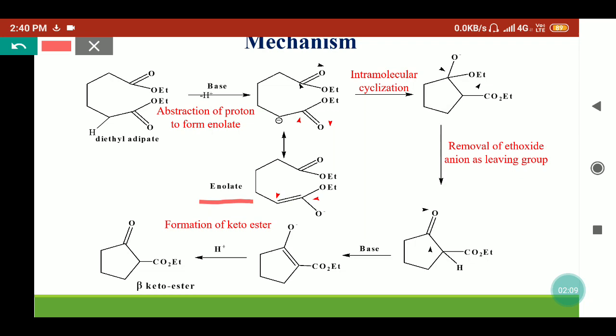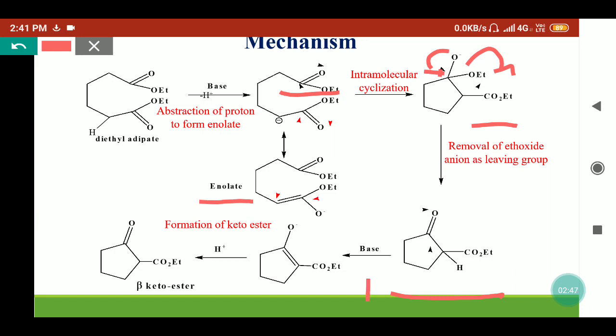This is a reaction intermediate. This enolate is a good nucleophile, and the carbonyl ester carbon is electrophilic in nature. So this carbanion will further react with the carbonyl carbon to give the cyclization product. Here we will get this ring cyclization product, and because the oxygen has a negative charge, it will form the double bond and the ethoxide ion will leave as a leaving group. So we'll get the beta keto ester here.